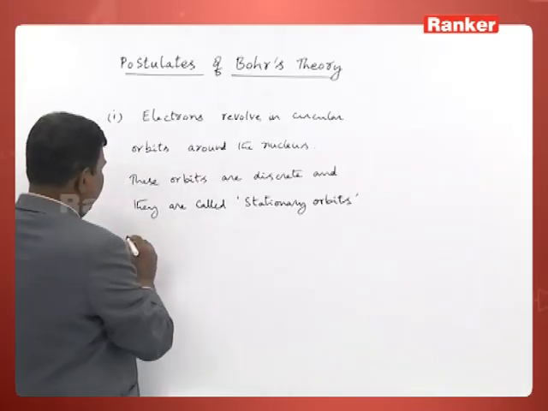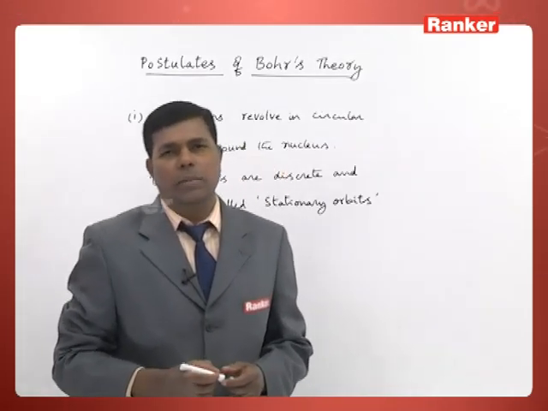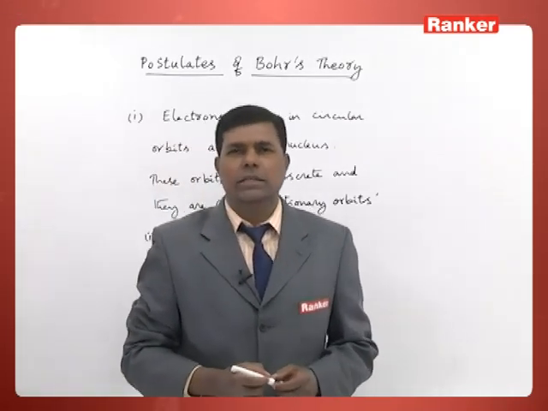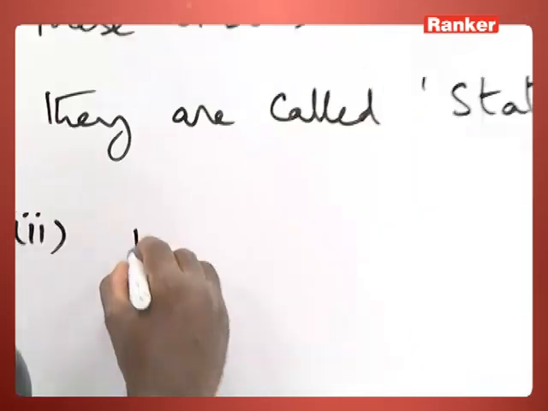Next, the second one states that as long as the electron is revolving in a stationary orbit, it does not emit radiation in the form of electromagnetic wave. So, that is the second one.